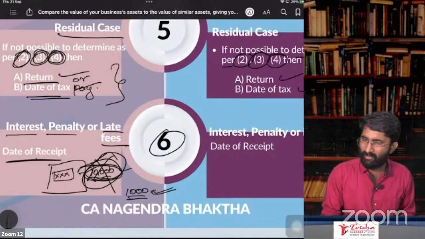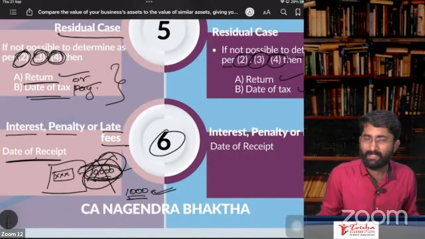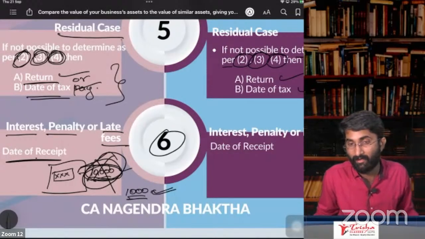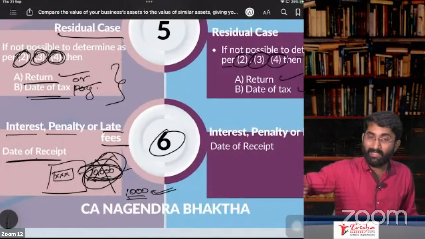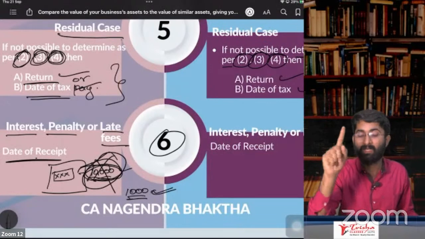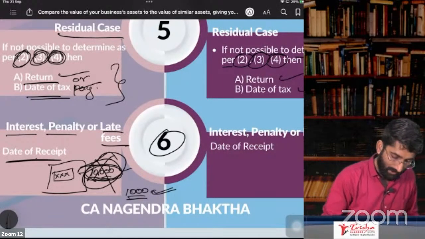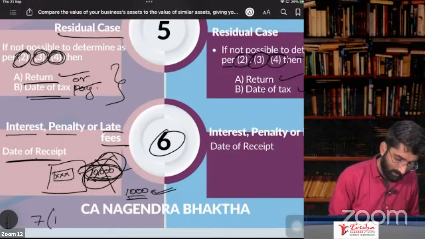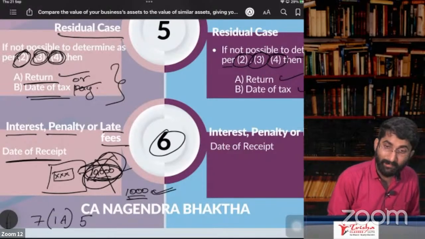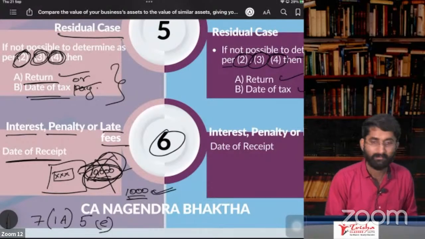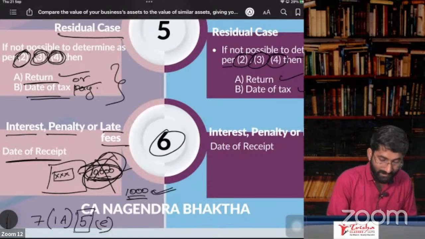You know under which section it is a service? Section number 7, subsection 1A. What is section 7, subsection 1A? It is supply of goods or supply of service. There, the government has specifically mentioned, listen carefully, section 7, subsection 1A, paragraph number 5, subpara E.